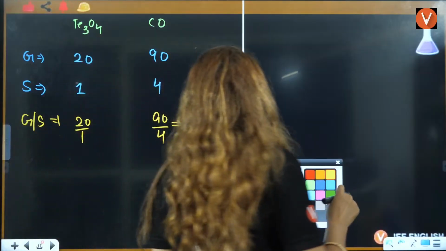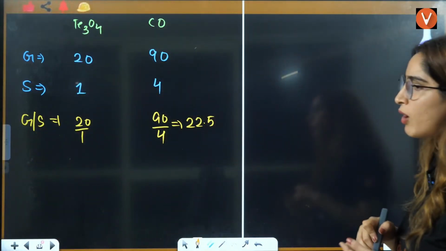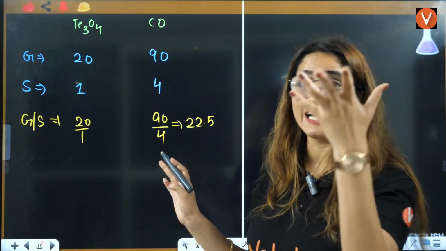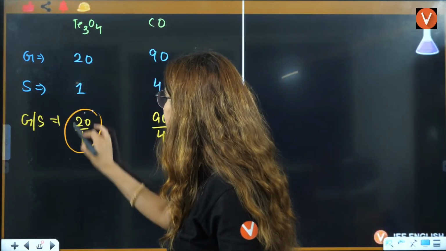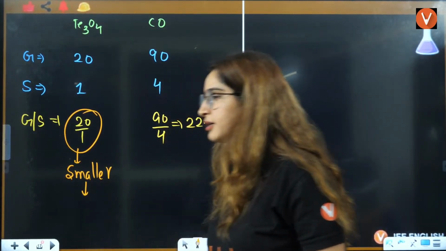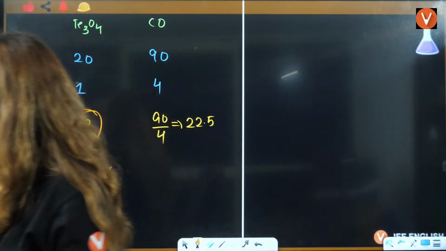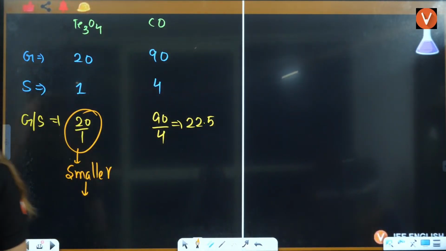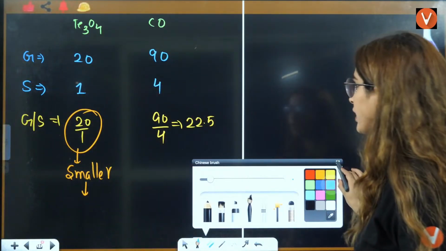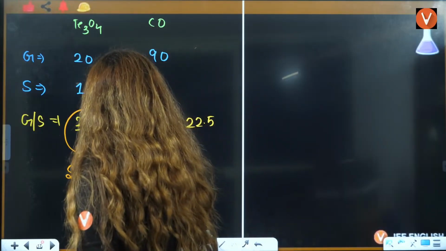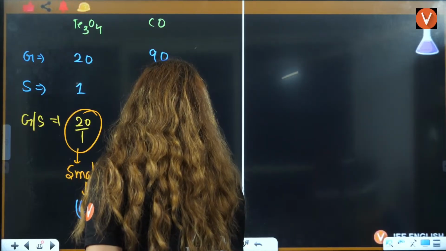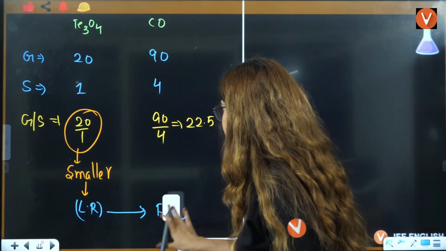Now, after that, what we are going to do, tell me which is the smaller value. You don't even need to calculate this, right? You just have to get an idea which is larger and smaller. So we know that this is the smaller value. Now tell me which is the limiting reagent. Which will define the limiting reagent? Very good, everybody. Limiting reagent is going to be Fe3O4. So can I say that Fe3O4 is your limiting reagent here?